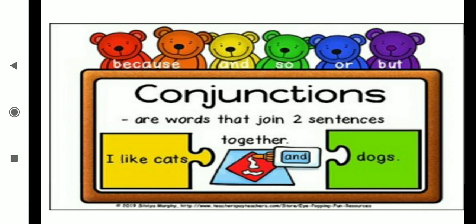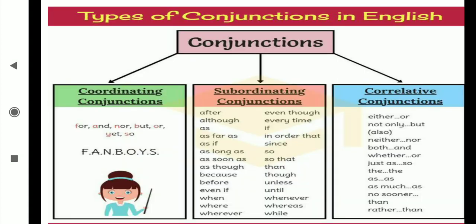Now let's see the kinds, the types of conjunctions. Three kinds are there. Which are the three kinds? Coordinating conjunction, in which FANBOYS comes. What is FANBOYS? It is not a fan above your head with a boy sitting on it. It is a short form, also called an acronym.